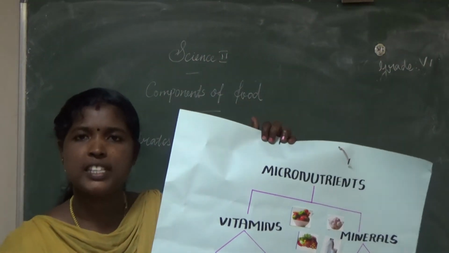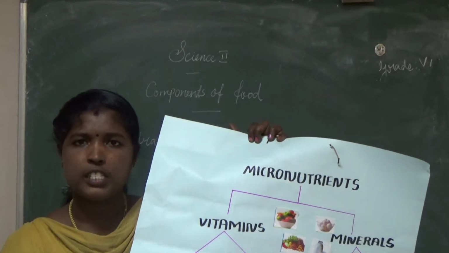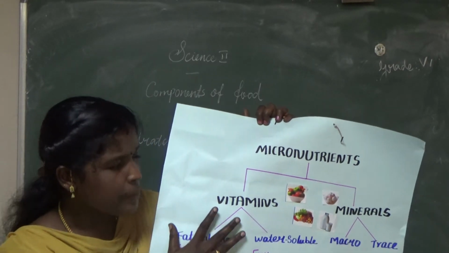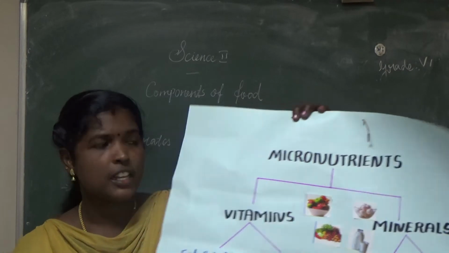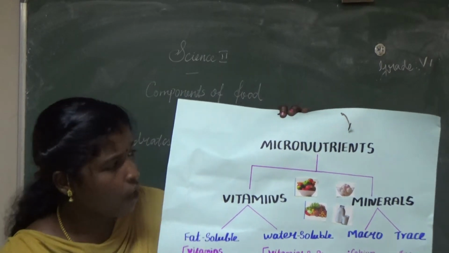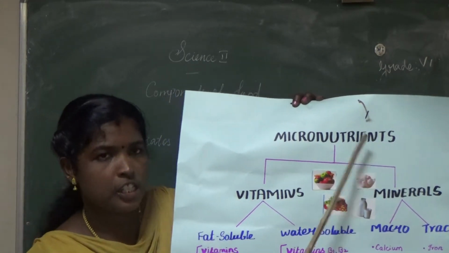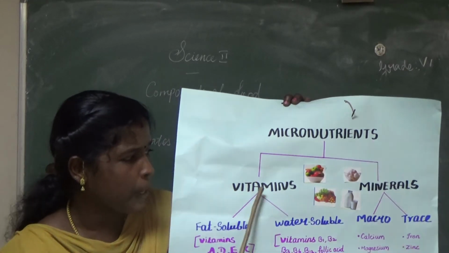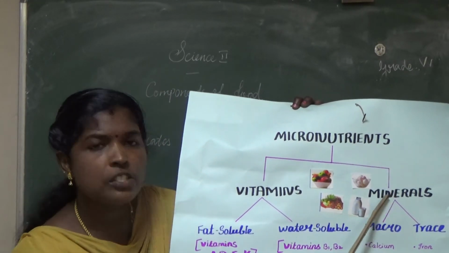micronutrients. Vitamins and minerals. Today we are going to discuss vitamins and minerals. These two come under the category of micronutrients. Micronutrients are of two types. What are they? Vitamins and minerals.